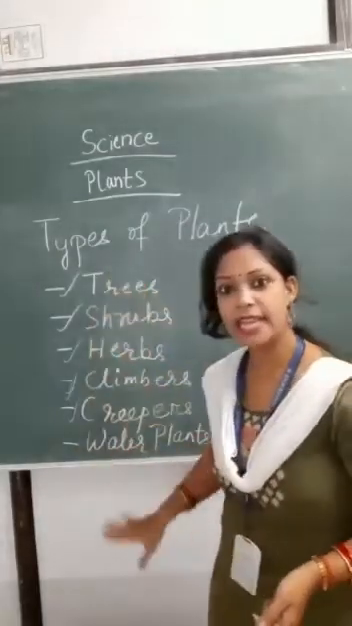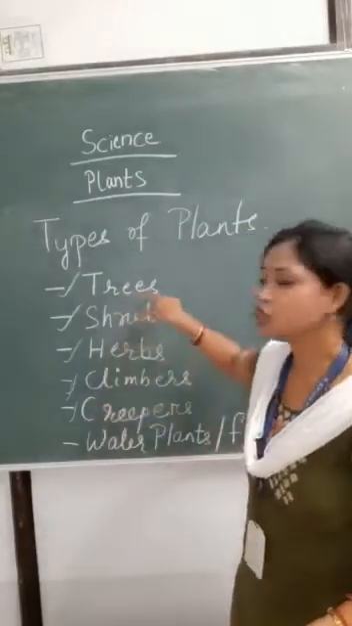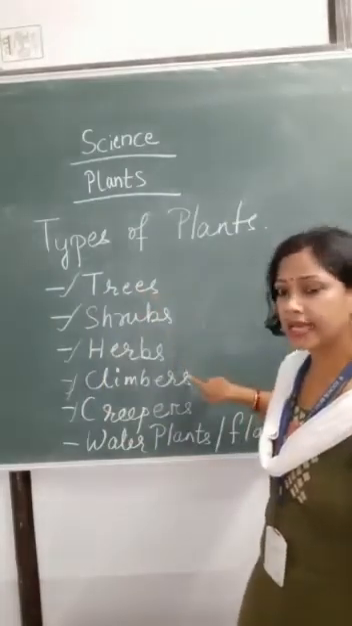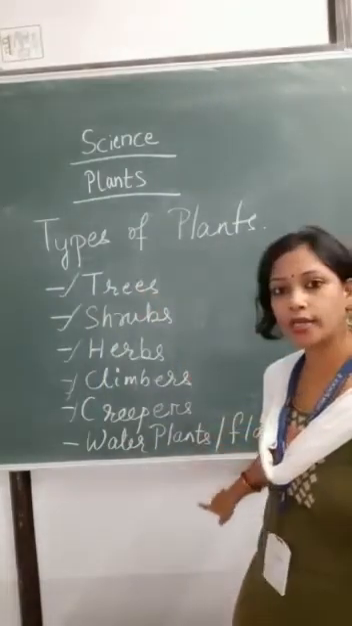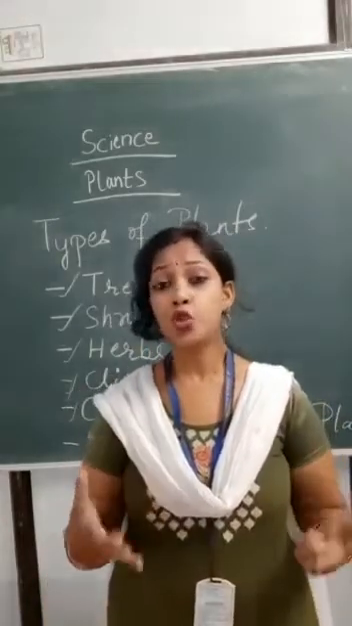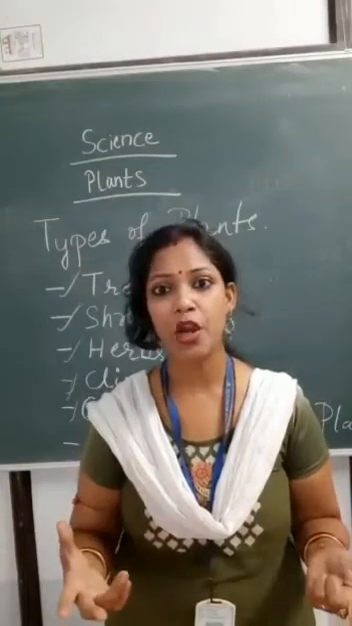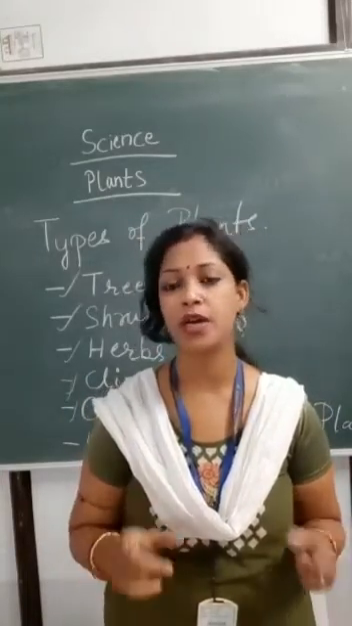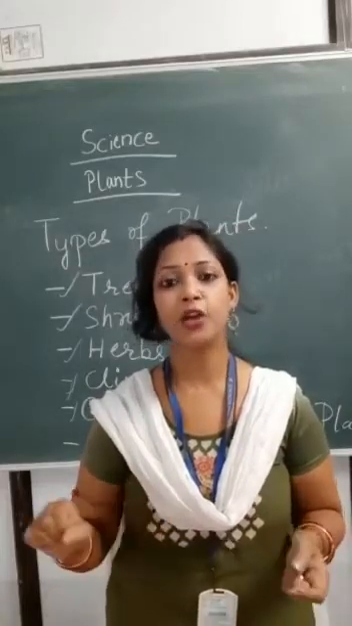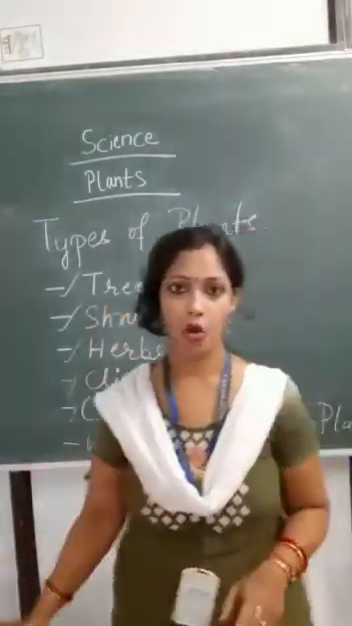So let's recapitulate. What are the different types of plants? Trees, shrubs, herbs, climbers, creepers, water plants or floating plants. In my Zoom class, I'll ask you a few questions. Give me two examples of herbs, give me two examples of creepers. So please go through this video and write down the names of different trees, shrubs, herbs, climbers, all the plants.